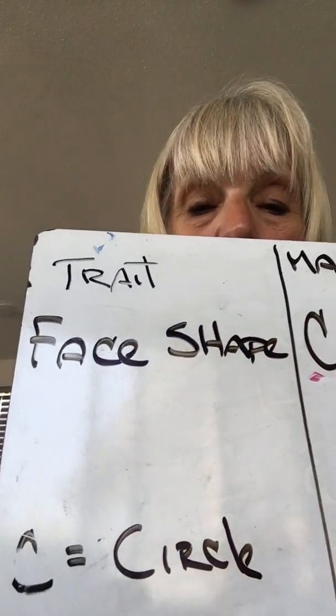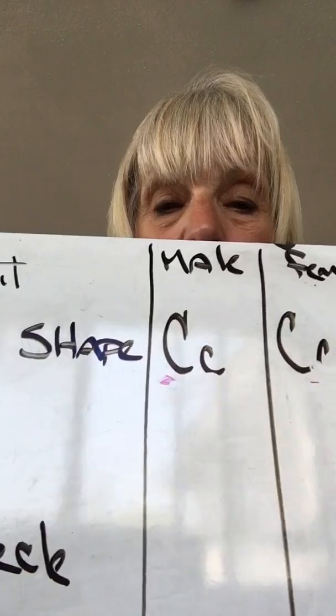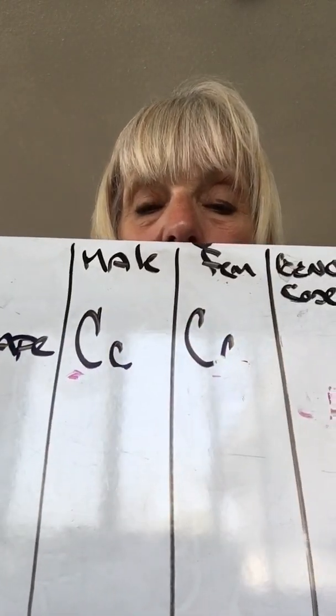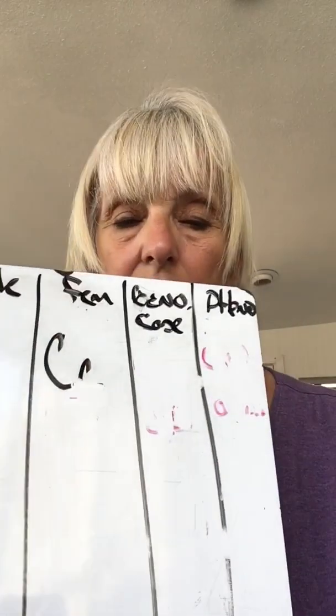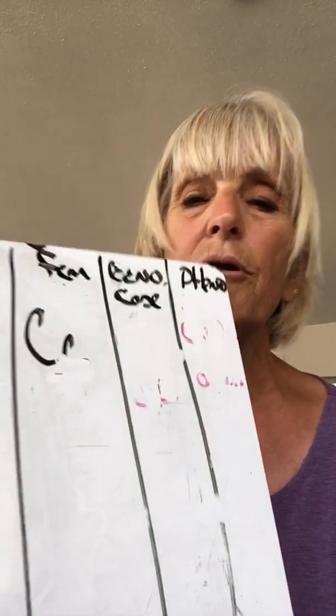Hi guys, this is the instructional video for the smiley face genetics activity in case you don't understand it yet. You basically have a data sheet that looks something like this. It has a trait, in this case face shape, and then it has male and female columns with a bunch of letters in it, and then it has genotype or code, I can't remember, and the last column says phenotype, which is the trait that we see in the physical.